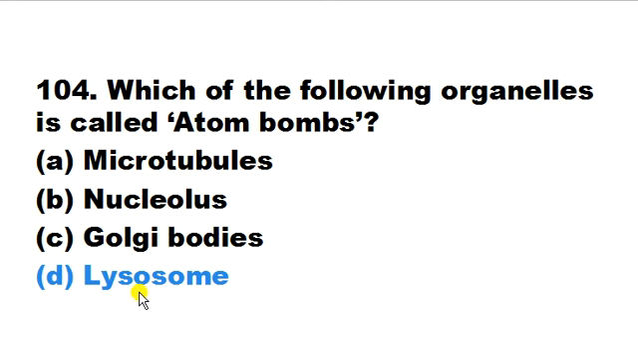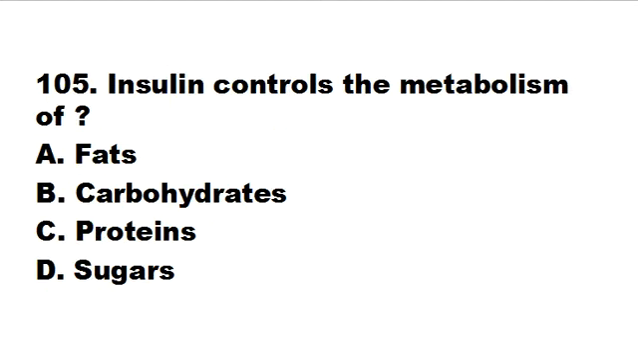Insulin controls the metabolism of fats, carbohydrate, protein, sugar. So here what is the main work of insulin? To control the metabolism of sugar. Insulin keeps your blood sugar level from getting too high or too low. It works in both conditions, and it is secreted by the pancreatic cells. It is released from the pancreas.